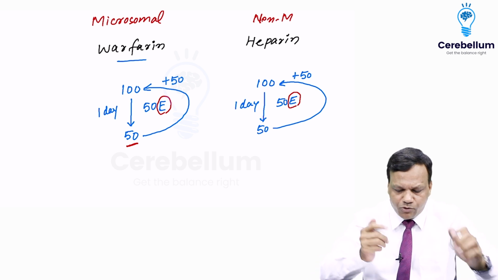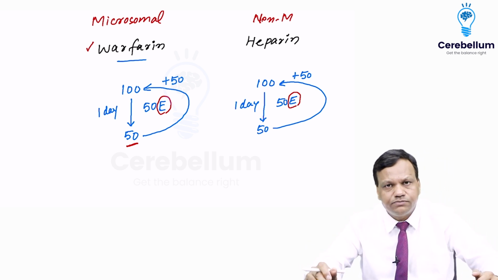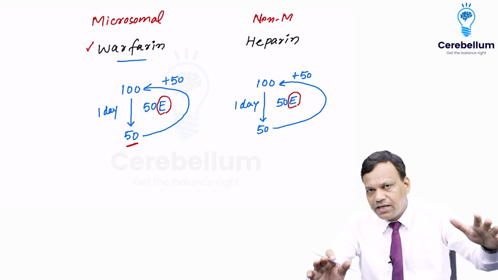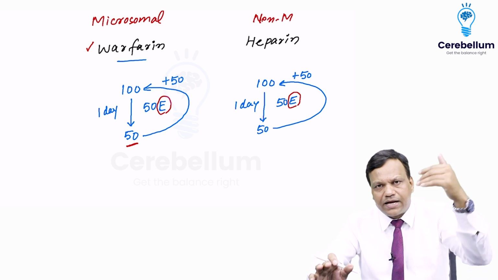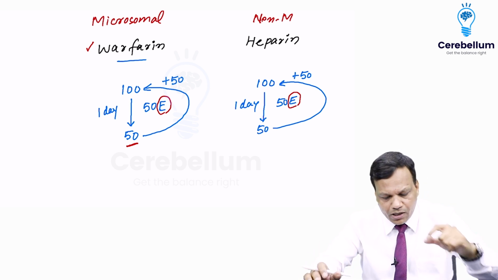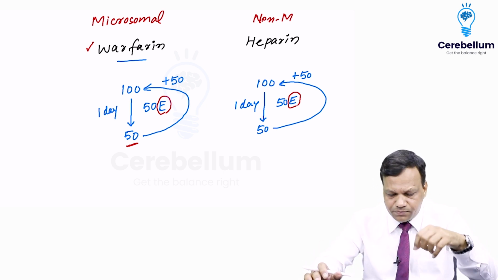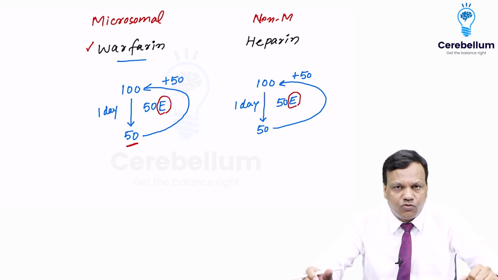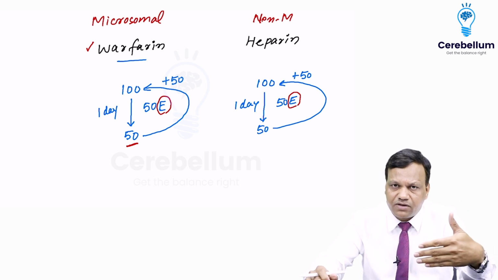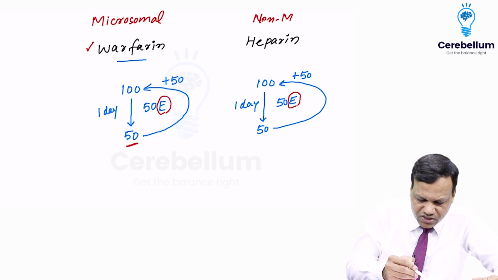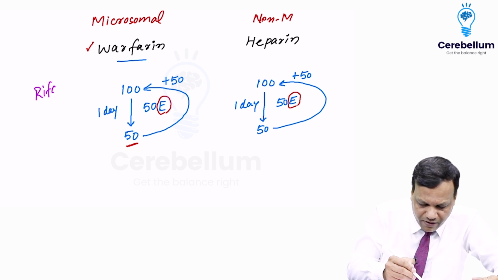Okay. Now suppose this person who is taking warfarin since 6 months is well controlled, taking warfarin daily, we give 50 molecules and it will become 100. So this is continuing since 6 months, no problem. Now this person developed tuberculosis, which is unrelated to warfarin. Nothing has to be done to warfarin. So the person was taking warfarin, developed TB, and to treat the tuberculosis, we start another drug called rifampicin.